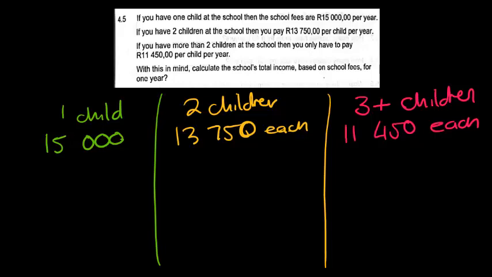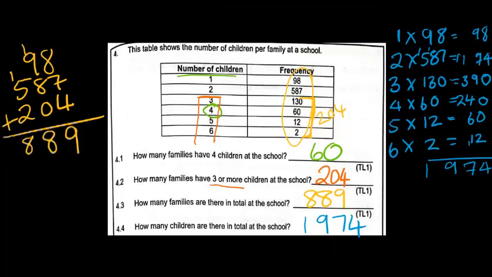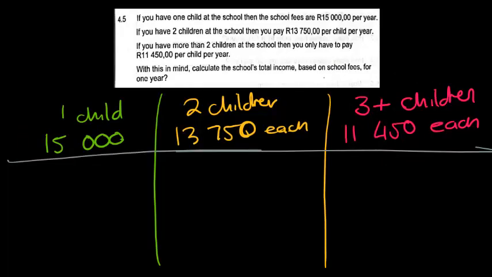So in order for us to calculate this, we need to know how many children fall in each category. Going back to our table, we know that we've got 98 children. So under one child, we've got 98. So this is going to be 15,000 multiplied by 98 children, and that's going to give us that total.